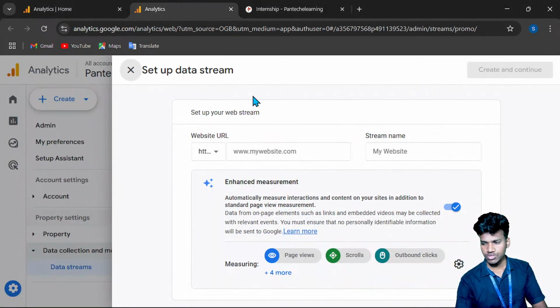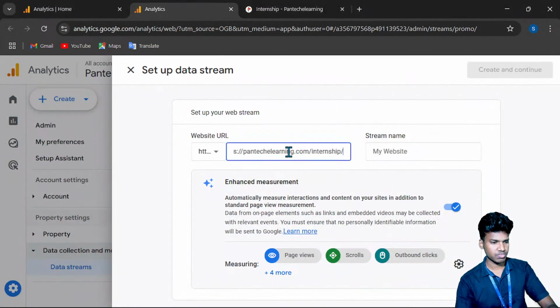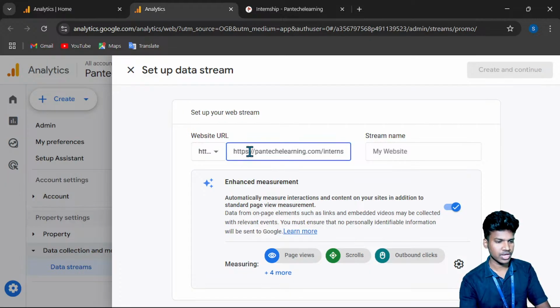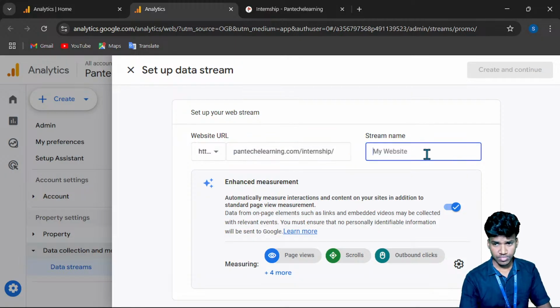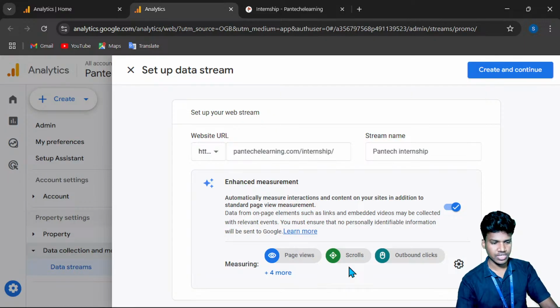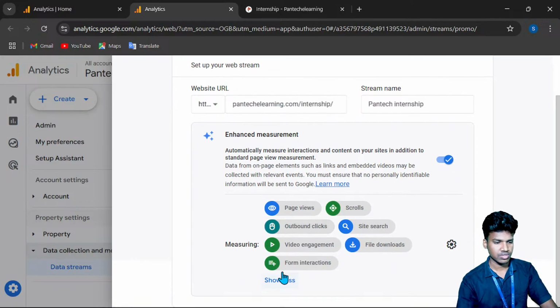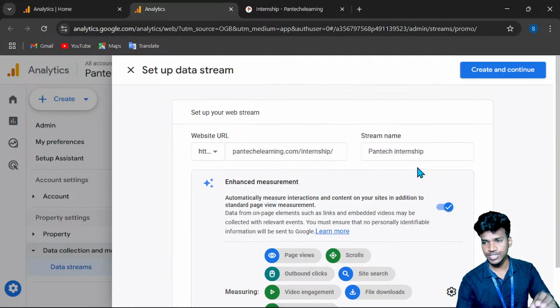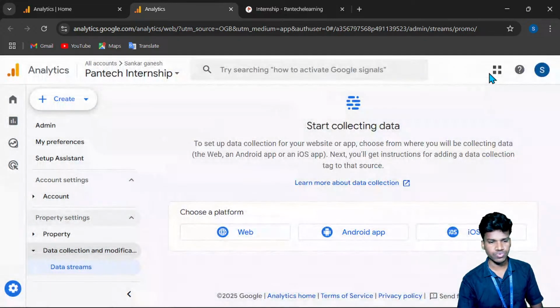I paste my website URL here. It already has HTTPS, so remove that. For my website name, I will give Pantech Internship. Once we are done with this, we can see things like page views, outbound links, site search, file downloads, how many people download, and video engagement. Once you enter your web stream name and website URL, you can click create and continue.